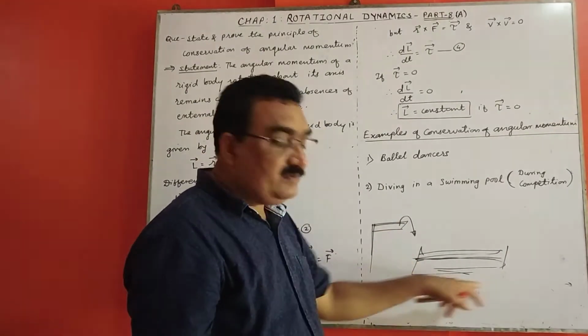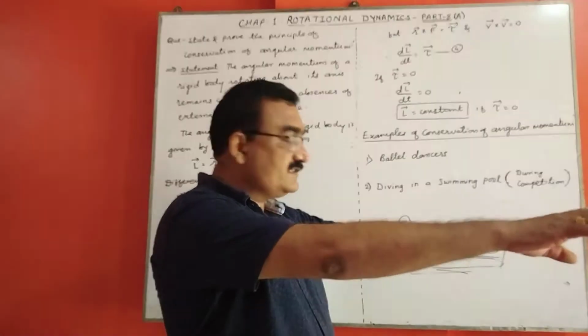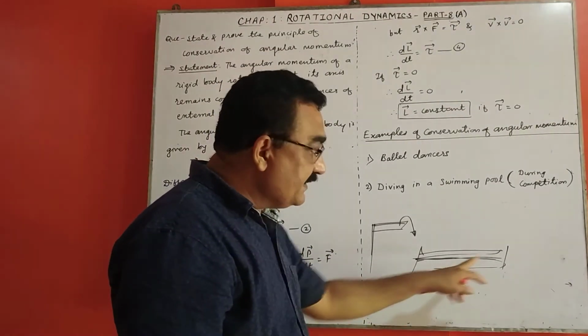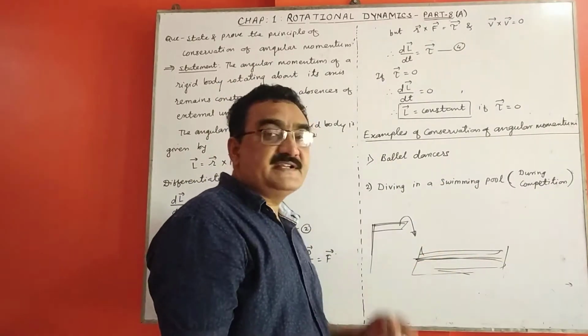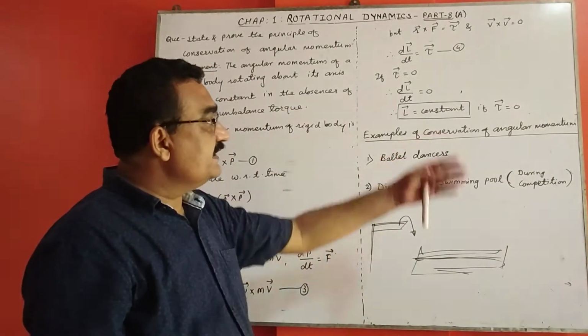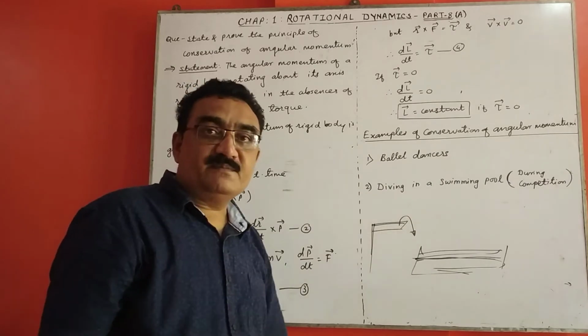When he dives into the pool, again he stretches his hands like a streamline and can perform a number of rounds inside the swimming pool. All these examples are for conservation of angular momentum.